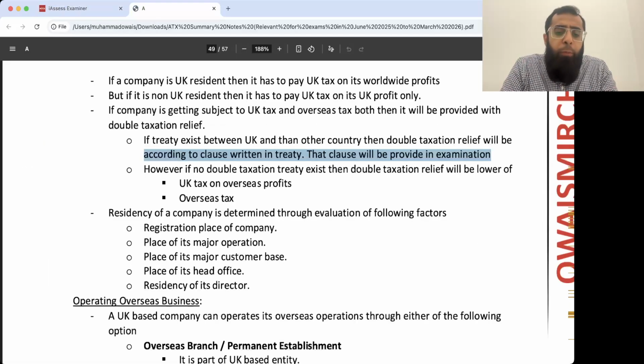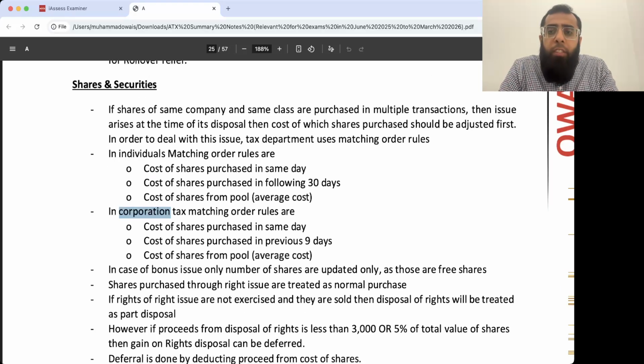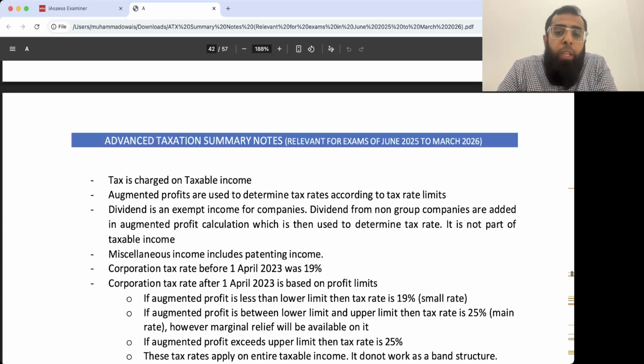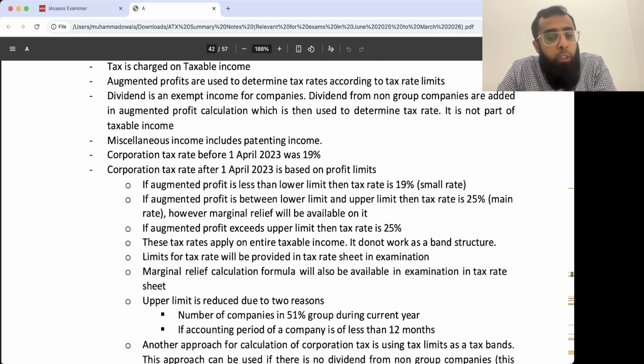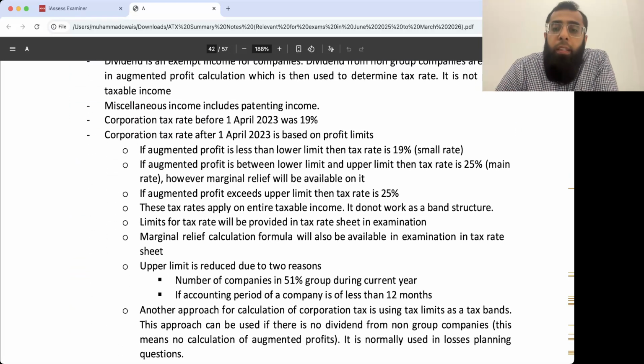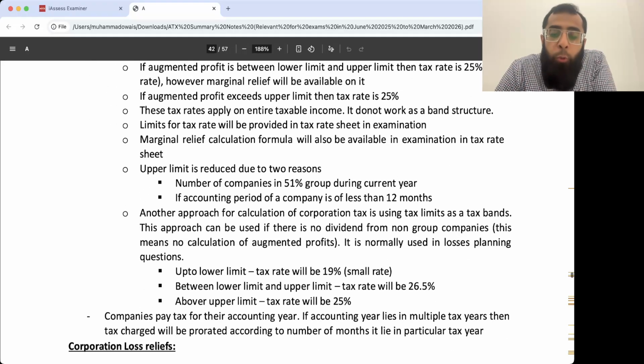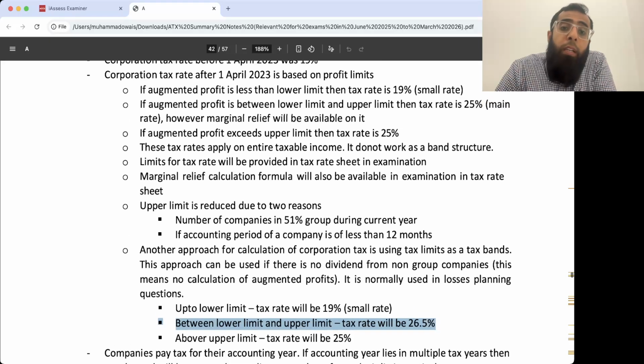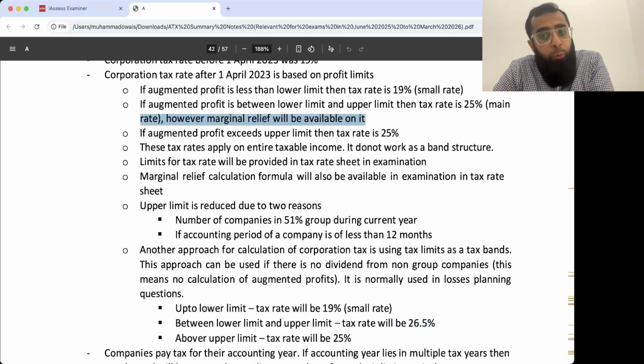Like we have studied in the classes also, but still just to show you guys, in corporation tax you can use these rates also. Up to the lower limit 19%, then between the upper and lower limit use 26.5%. Otherwise you can go for the marginal relief also.